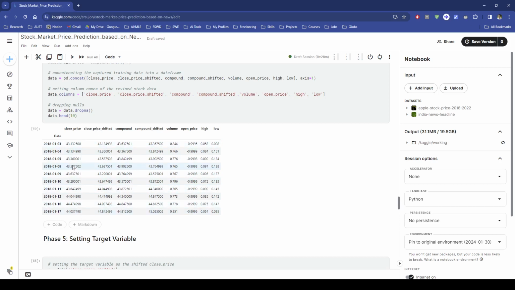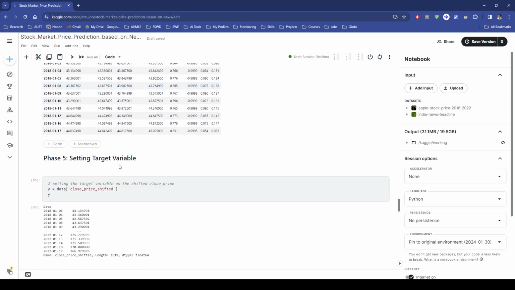For the first date, the close price was 43.1325 and the close price shifted to 998. The next day, the close price was 43.135, but it shifted to here. So for each data point we can see the close price and the shifted close price, which will help us for further analysis.